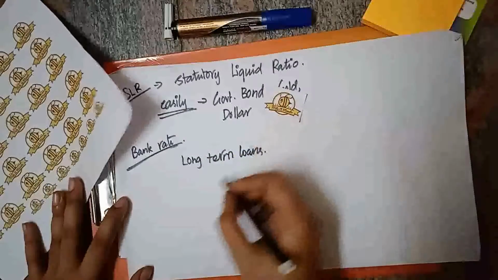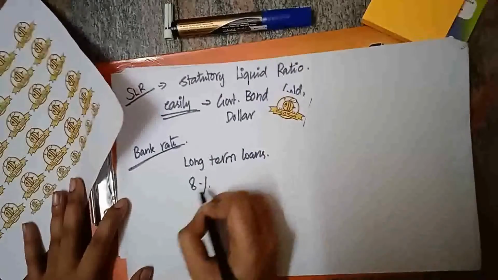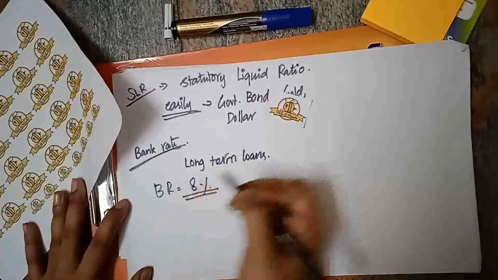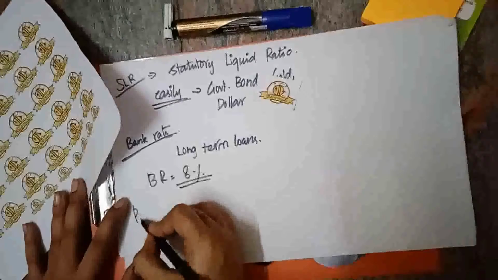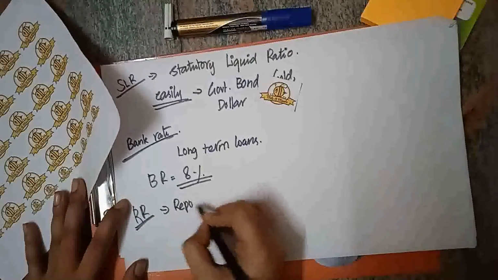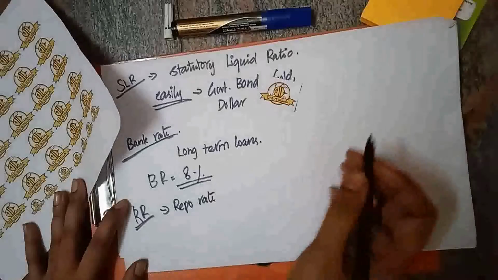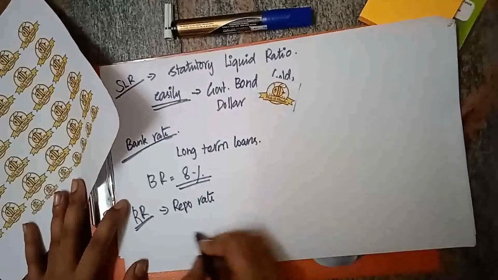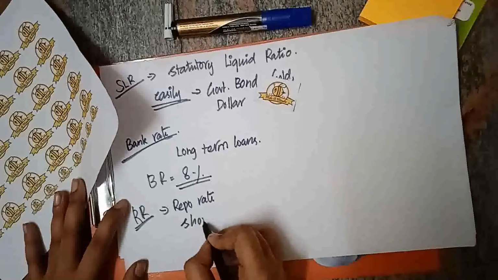For long-term loans, it charges around 8%. Say approximately, bank rate is equal to 8%, let us say. Then, what is this repo rate? Repo rate is also like bank rate only. It is for short-term loans. The interest rate charged by the RBI for the short-term loans is called repo rate.